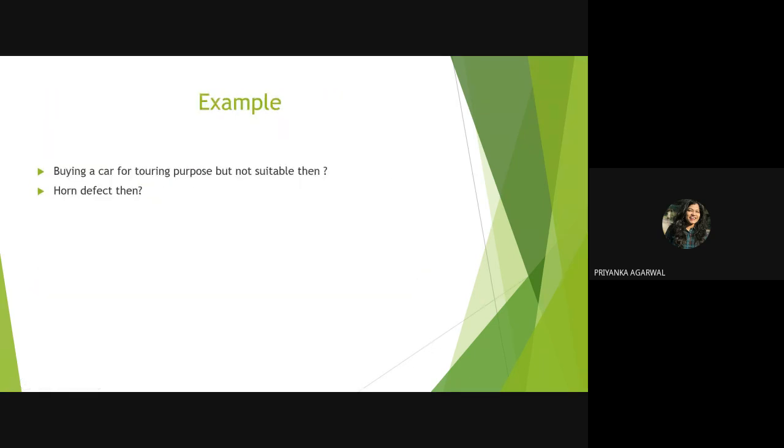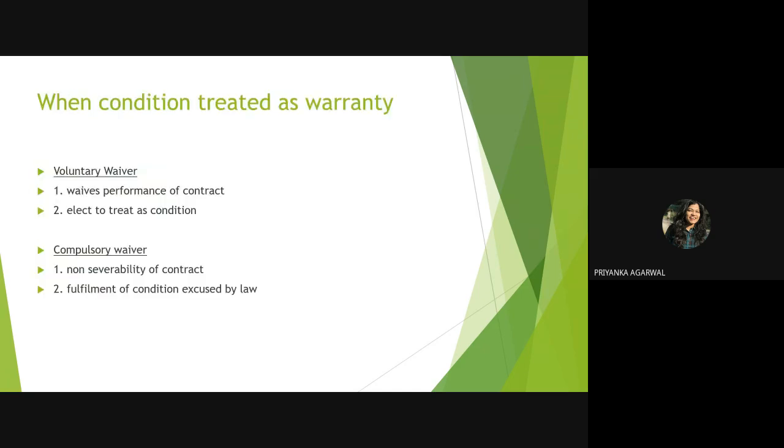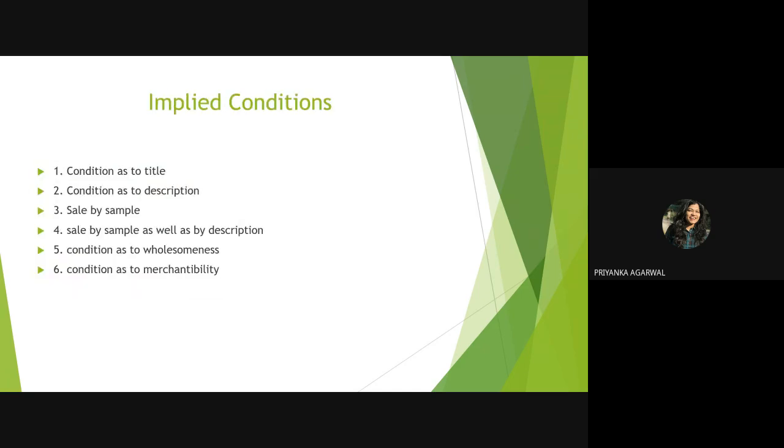Okay, so we have completed the difference, when a condition is treated as a warranty, and implied conditions. If you have seen while going through the bare act, it has not given you a point-wise list of which are the implied conditions and which are the implied warranties. So for simplifying, I have put it into points: the law says these are the implied conditions.